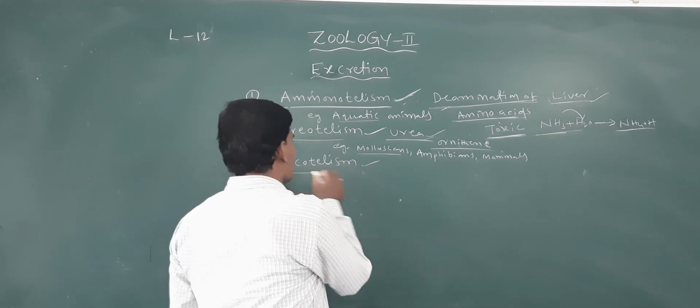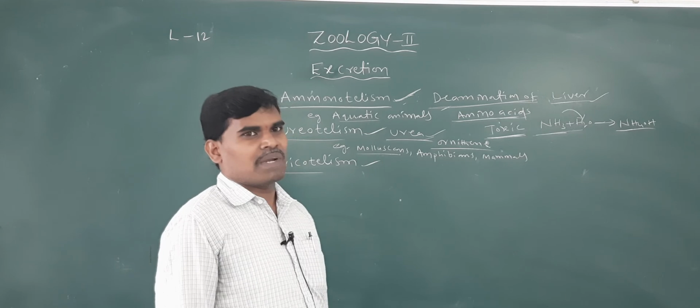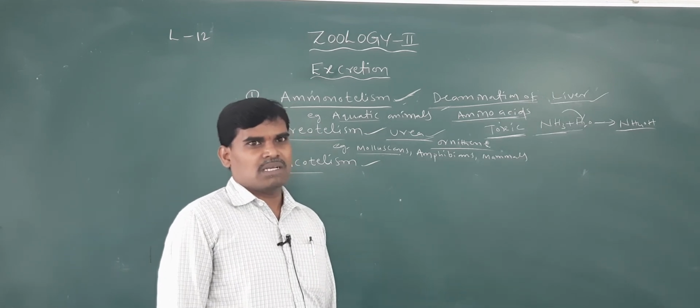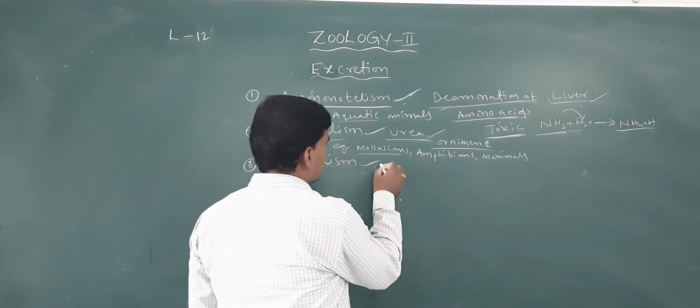The third one is uricotelism. It is the separation and elimination of nitrogenous waste material as uric acid.